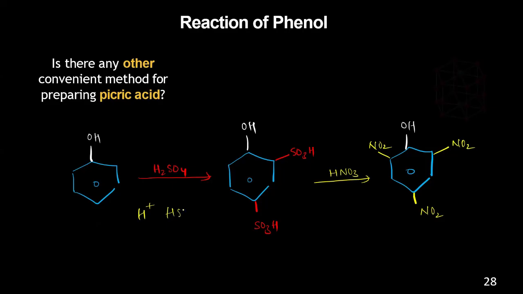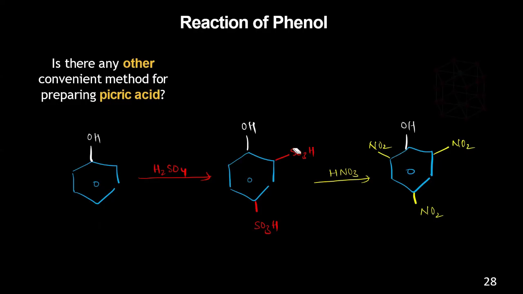Because sulfuric acid gives H plus and HSO4 minus. And you remove the water molecule from this, or you remove oxygen from this, that will turn out to be HSO3. Or you can remove a hydroxyl. We are not getting into detail now. Just remove the hydroxyl group from H2SO4 and you will get SO3H. So H2SO4 will give HSO3 and OH minus. Then treat with HNO3, and all the SO3H will be replaced with NO2.